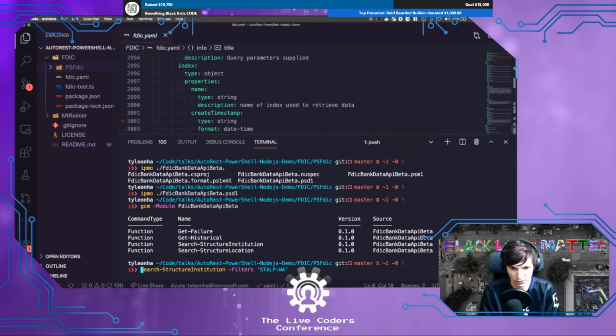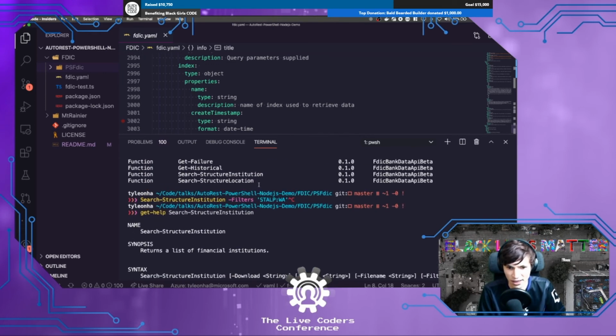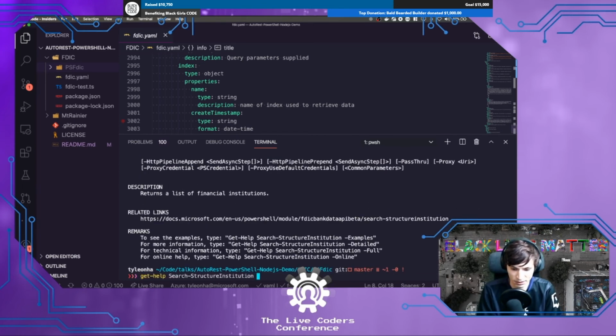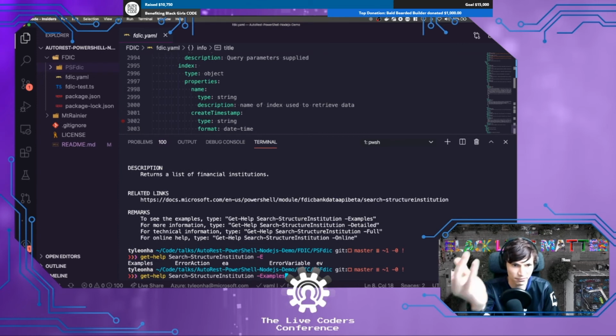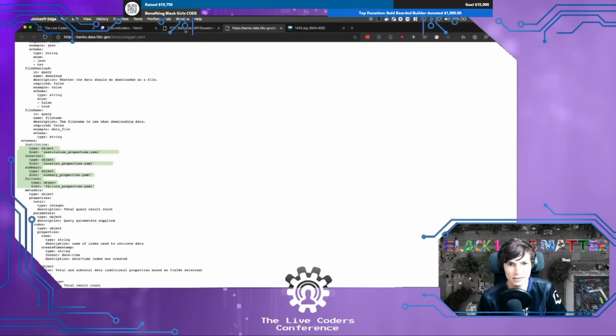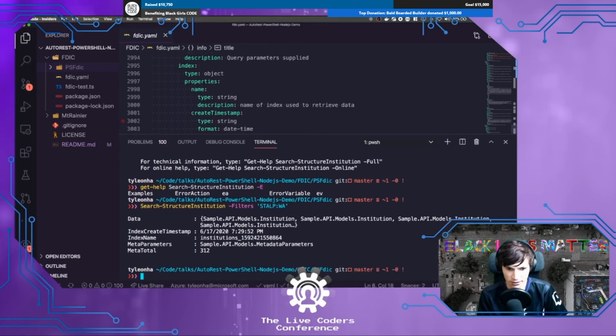All right. So I'm going to run this search structure institution. I should also say, you could do something like get help search structure institution and see more information about it if you'd like. There's a way to specify examples which would come out of your folder and stuff like that, but there's a lot that you can do here. Let's go back to this search structure institution, and I'm specifying a filter which I got from their website, the filter syntax, and here we go.